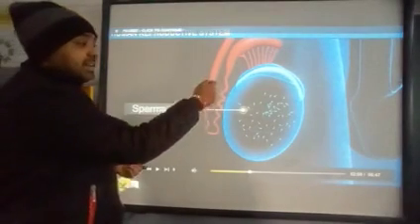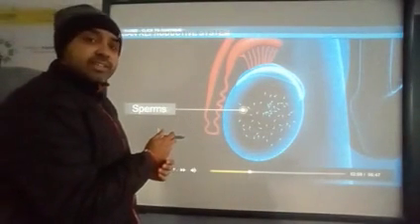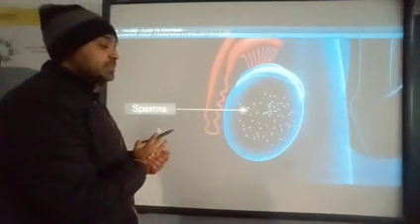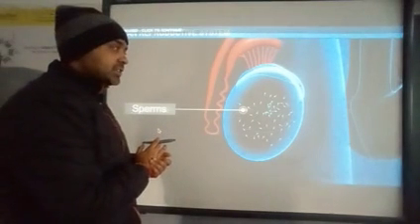See, this is the enlarged structure of a testis. What is present inside it? Inside it, sperms are being manufactured. Okay.